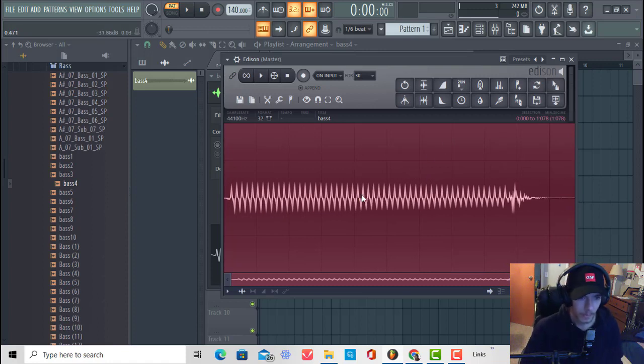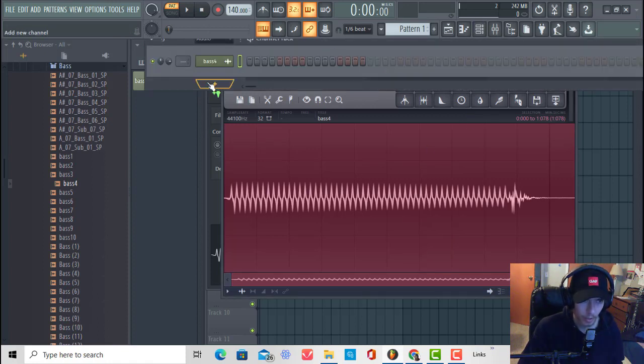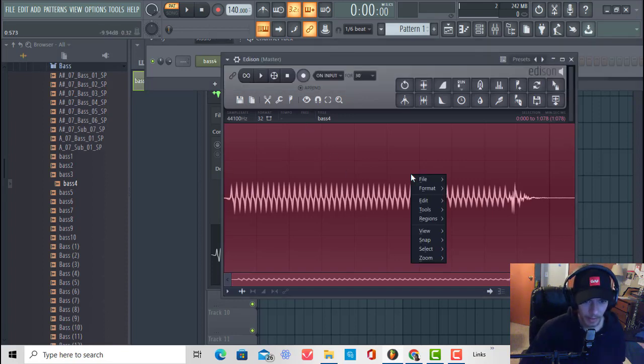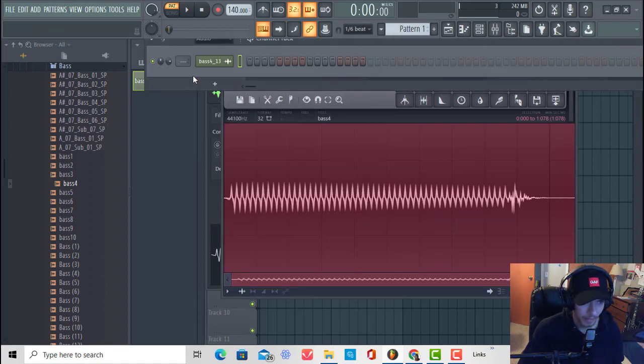Perfect. And now to send this back to your channel rack, you want to make sure that you're clicked on the sample you want to replace right here, and then you right click back in Edison, go to tools, send to selected channel, and that will replace the one that you're highlighted on here in your channel rack.